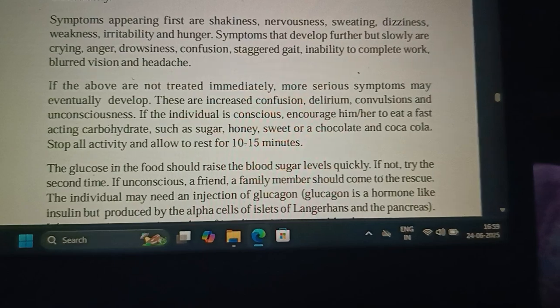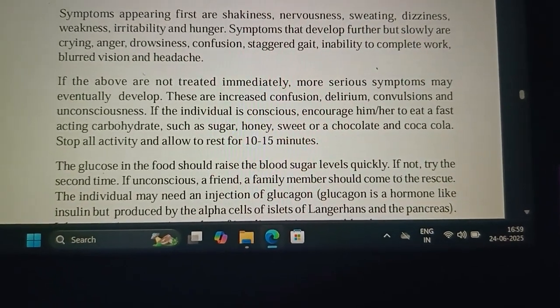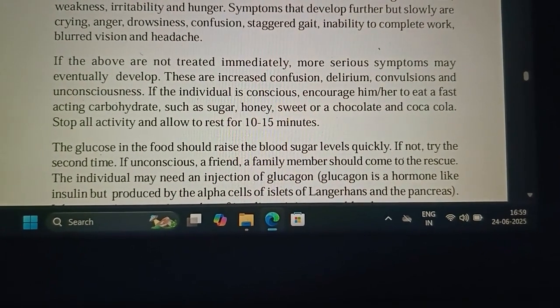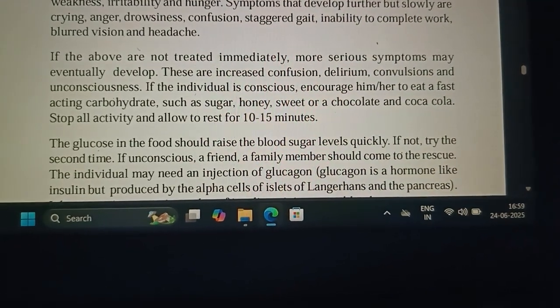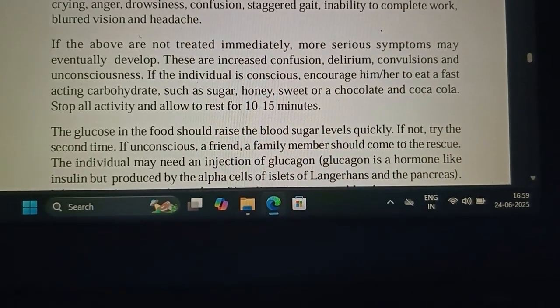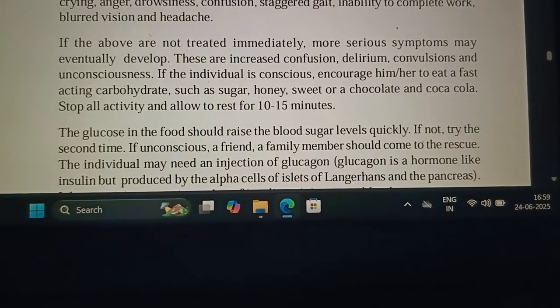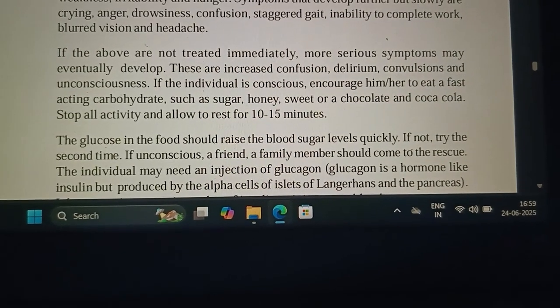If the patient is conscious, we can encourage him or her to eat fast acting carbohydrates, that means sugar, honey, sweets or chocolate, etc., and allow them to rest for 10 to 15 minutes. The glucose in the food raises the blood sugar levels quickly.